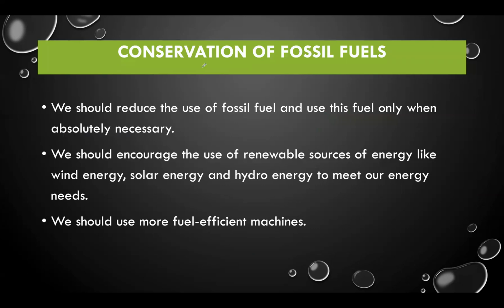We need to store them for our future generations. So what we can do is reduce their use and use them only when it is absolutely necessary, and we should encourage the use of renewable sources of energy like wind energy, solar energy and hydro energy, meaning water energy, to meet our energy needs. We should use more fuel efficient machines so that we can minimize their wastage.